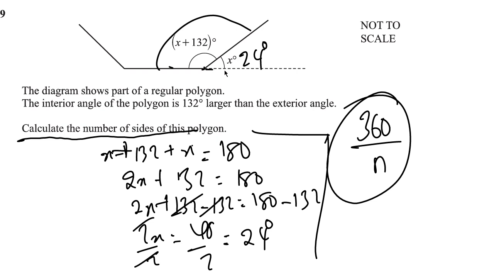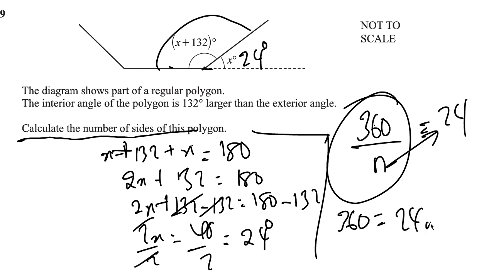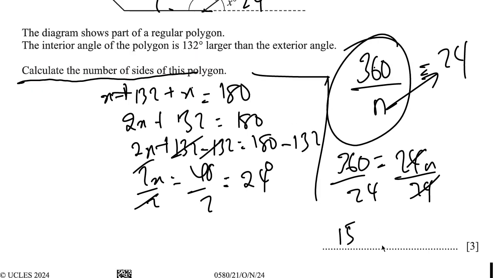The angle that lies out of the shape. So 360 divided by n is going to give us that exterior angle, which we got as 24. So 360 over n, if we multiply through, we're going to have 360 equals 24n. And then dividing through by 24, 360 divided by 24 is 15. So that tells us that the shape has 15 sides.